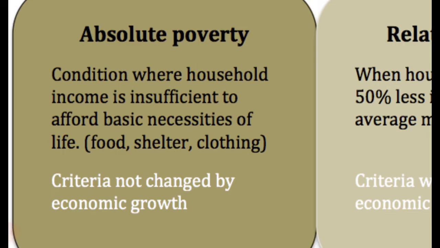So let's suppose that in a country, it costs $100 to meet the basic necessities of food, shelter, and clothing. But if an individual has an income of, let's say, $80, that person is living in absolute poverty, because no matter the size of the economy, that person is not able to meet his basic requirements, since his income is below $100. And why are we comparing it with $100? Because in that particular economy, $100 is needed to afford a basic living like food, shelter, and clothing. So absolute poverty is when one is not able to afford the basic necessities of life like food, shelter, and clothing.